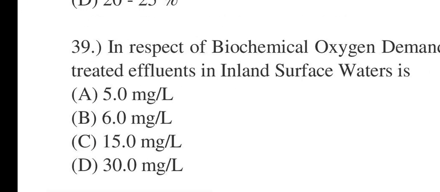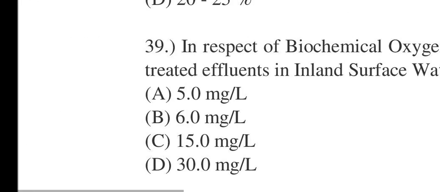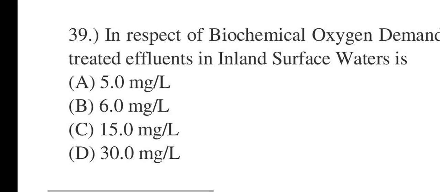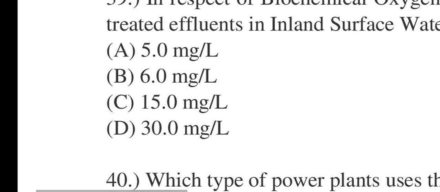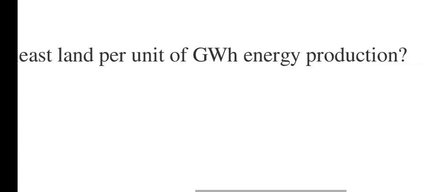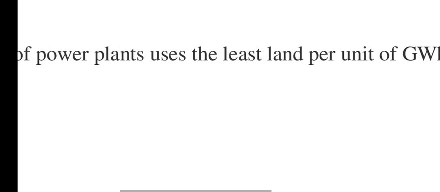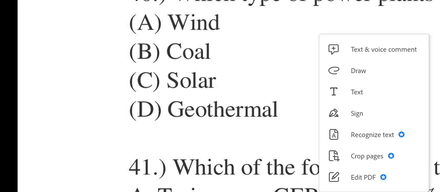39 says, in respect of biochemical oxygen demand, BOD, the permissible Indian standard for discharge of treated effluents in inland surface waters is what? A, B, C, D: 5.0 milligram per liter, 6.0 milligram per liter, 15.0 milligram per liter, 30.0 milligram per liter. 39. Correct option for the said question will be 30.0 milligram per liter. 40 says, which type of power plants uses the least land per unit of GWh energy production? Wind, coal, solar, geothermal. 40. Correct option will be geothermal.